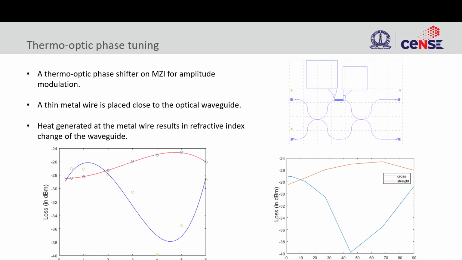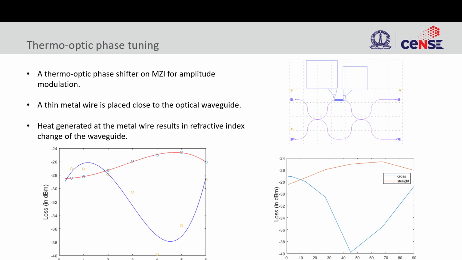So in our lab, how we go about doing all this is we use thermo-optic phase tuning as of now. We have also explored non-volatile memory based Sb2Se3 phase tuning. But there are certain challenges we are facing for it right now. We are able to non-volatilely tune it in one direction, but bringing it back in the other direction is not possible on chip. So that we are working on.